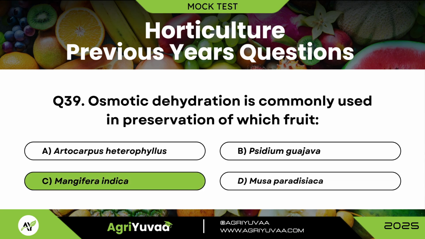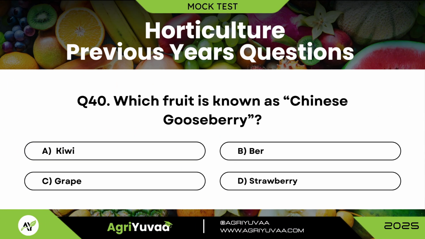Option C, Mangifera indica is correct. Question 40. Which fruit is known as Chinese gooseberry? Correct answer is A, kiwi.